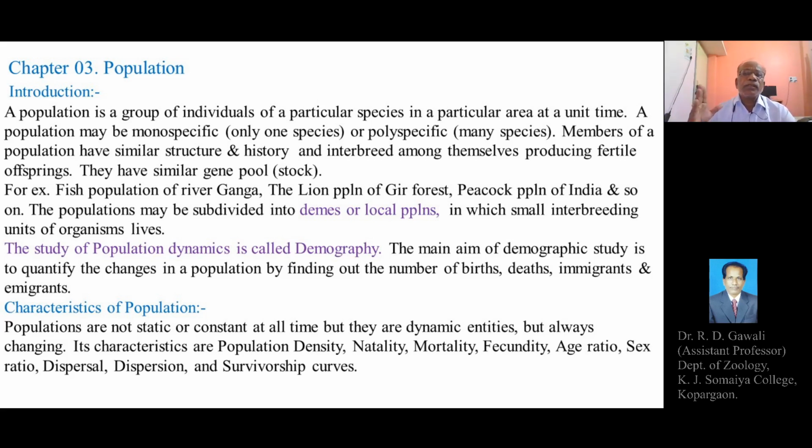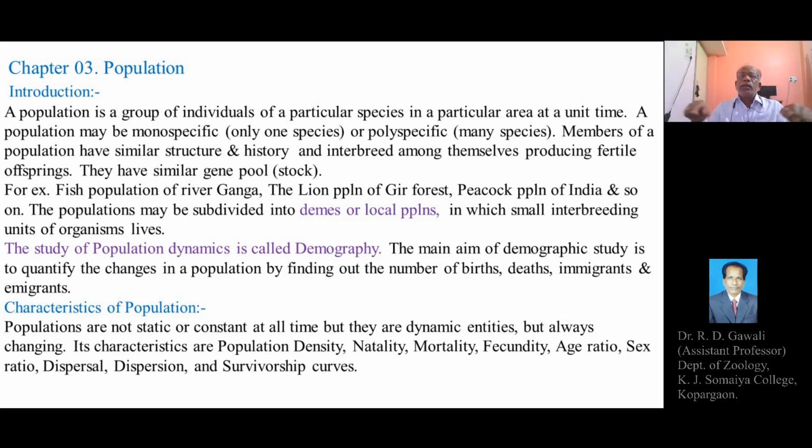The populations may be subdivided into demes, or local populations, in which small interbreeding units of organisms live.